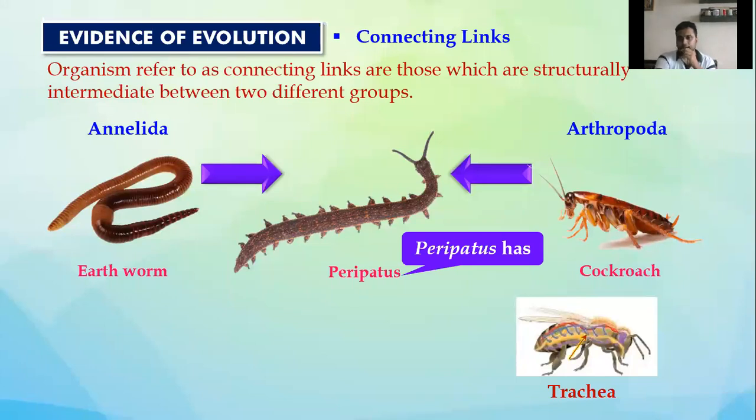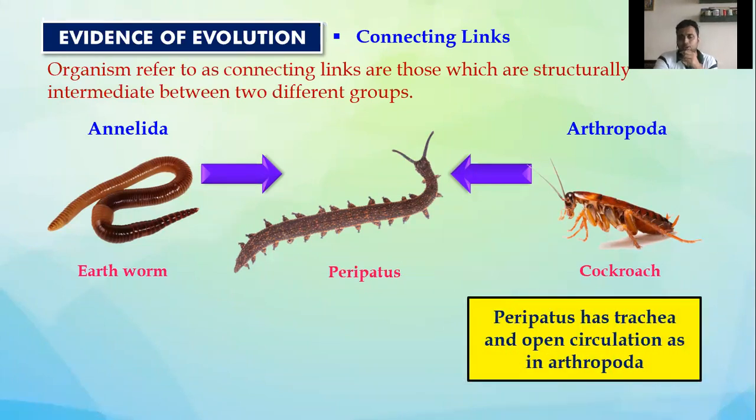They have got trachea, which is also present in peripatus. And then they say that in arthropoda, they have the mechanism of open circulation. In our body, we know that the blood flows in the blood vessels. We show closed circulation, but arthropods generally show open circulation, and this is also present in the peripatus. So these two features, having trachea and having open circulation, are present in the peripatus.